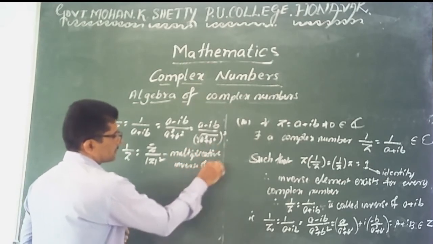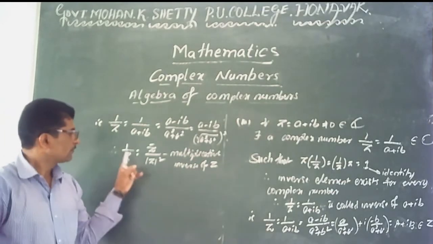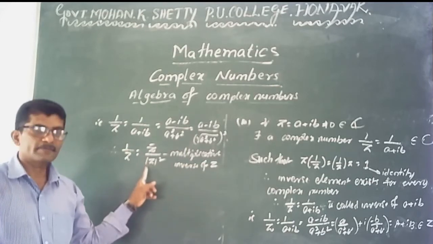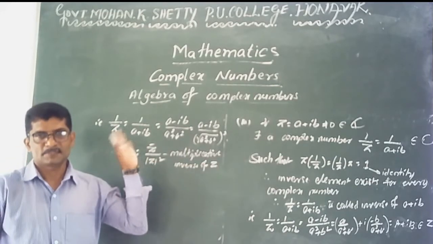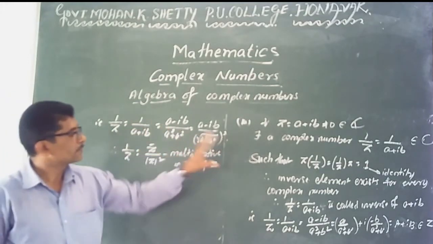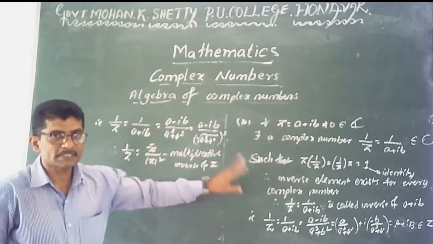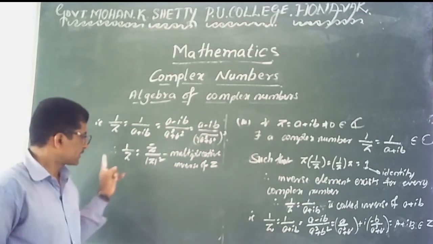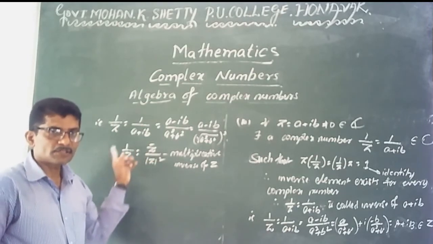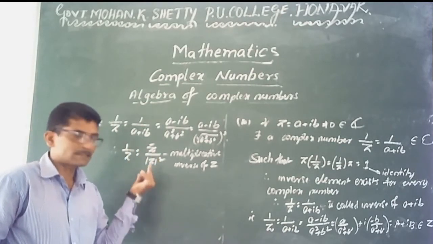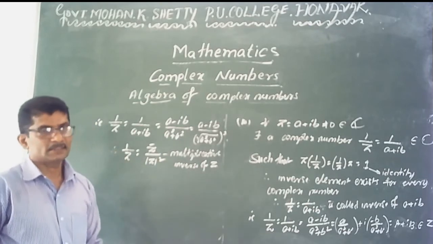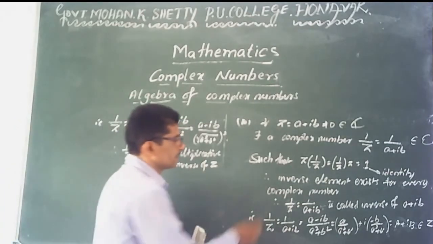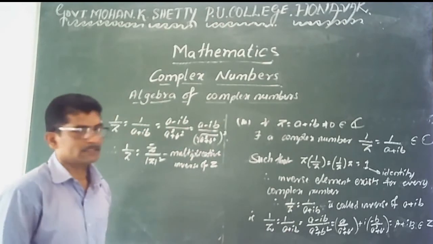Inverse of z. Just remember, usually 1 mark questions are asked: find the multiplicative inverse of z, which means 1 by z. What is the value of 1 by z? z bar divided by mod of z whole square. That is clear? That one is the multiplicative inverse. For every complex number, an inverse element exists. That is the reciprocal of the given complex number. Reciprocal means its value is the conjugate of the complex number divided by its modulus whole square. That one is the inverse property. So the inverse element exists for every element.